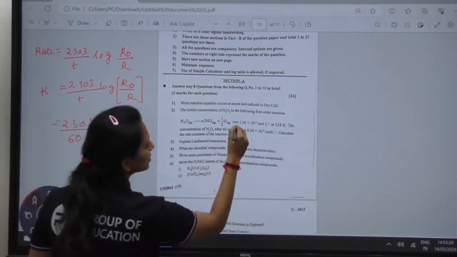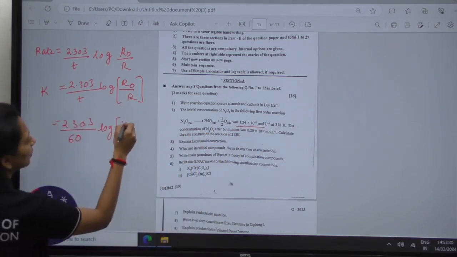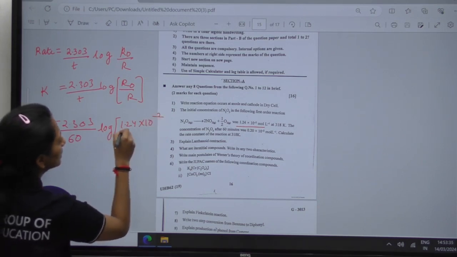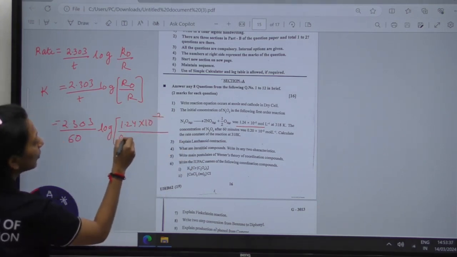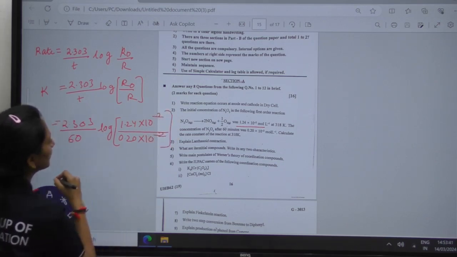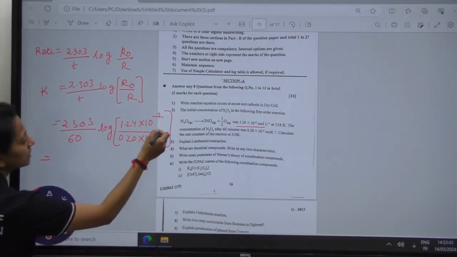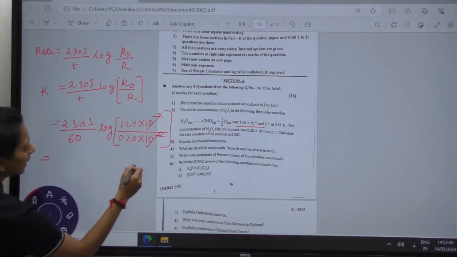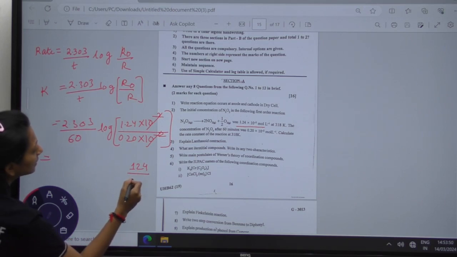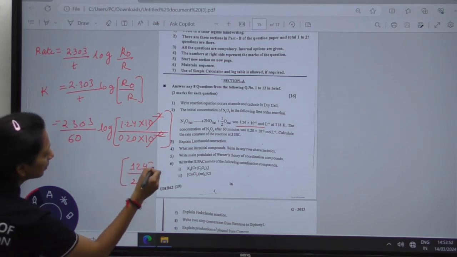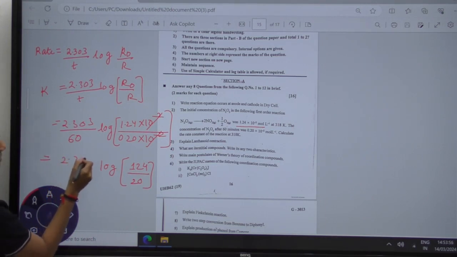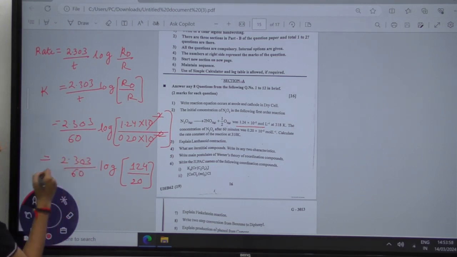What is the initial concentration? It is 1.24 into 10 raised to power minus 2, divided by 0.20 into 10 raised to power minus 2. Upon solving, the 10 raised to power minus 2 gets cancelled. You have 124 divided by 20 inside the log, multiplied by 2.303 by 60.